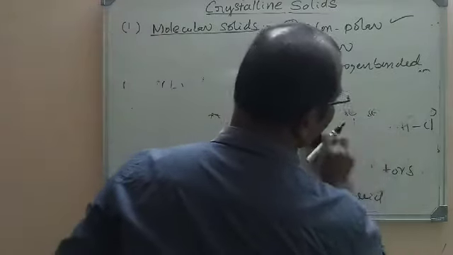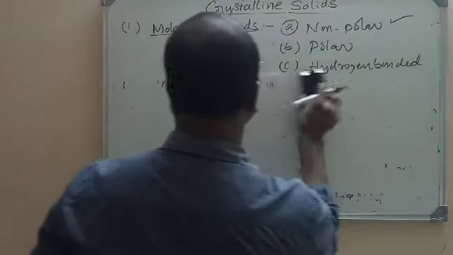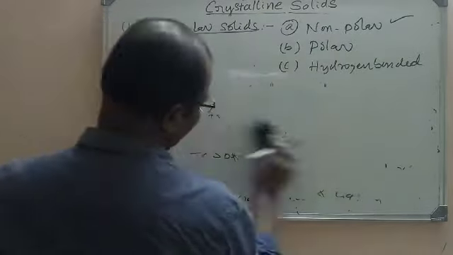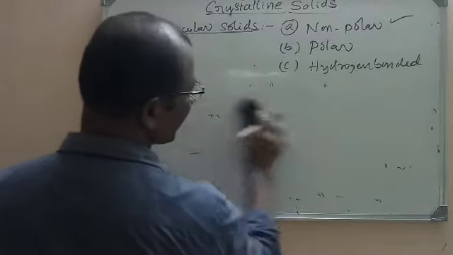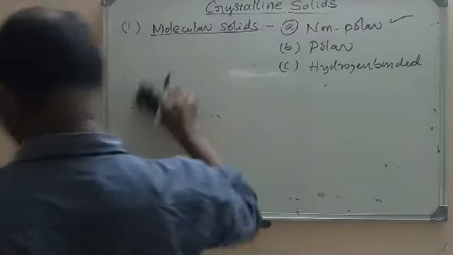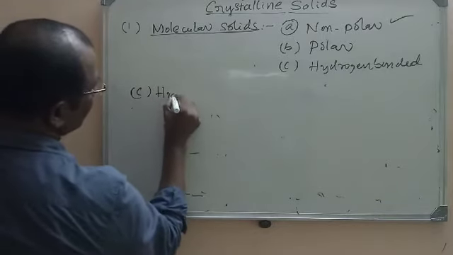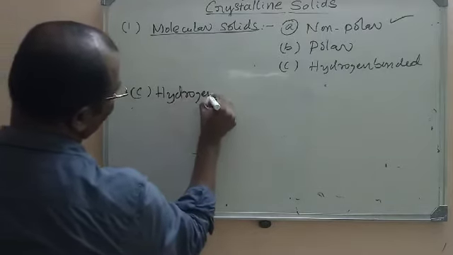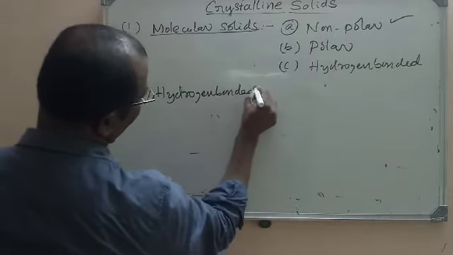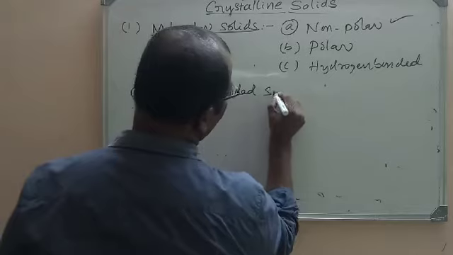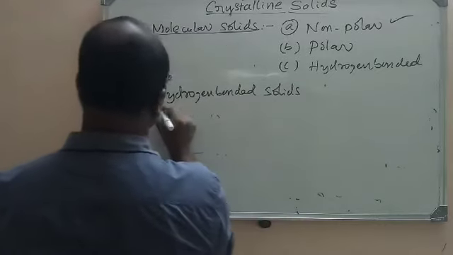And the next one is hydrogen bonded molecular crystalline solids. Hydrogen bonded means it is clear that they will have hydrogen bonding. The intermolecular forces will be hydrogen bonding. So let us go to the third type here, hydrogen bonded crystalline solids.